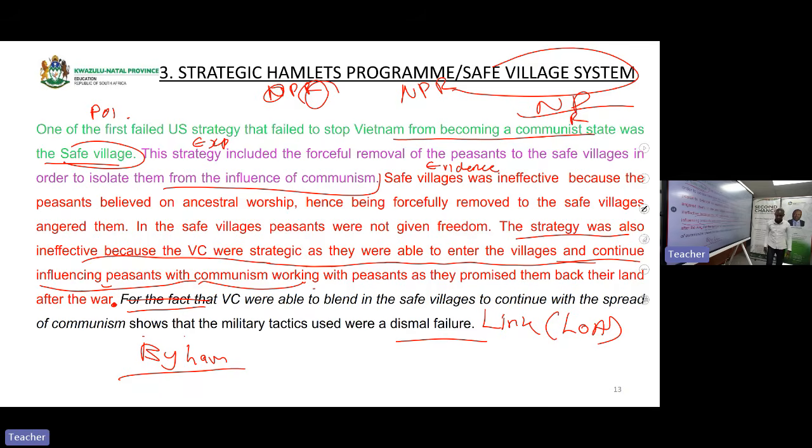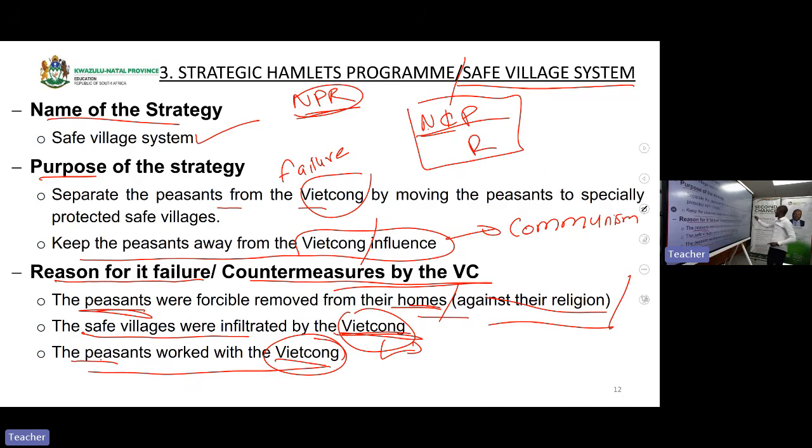You must tell us this is what was done by USA, or the name of the strategy that was used by USA, which became a failure, was this. The aim of this strategy was to do this, and this. That is the first or the upper part of your paragraph. Then in the same paragraph, you go with an R.